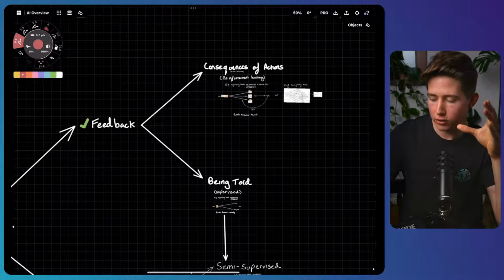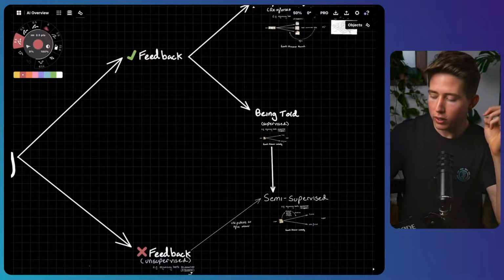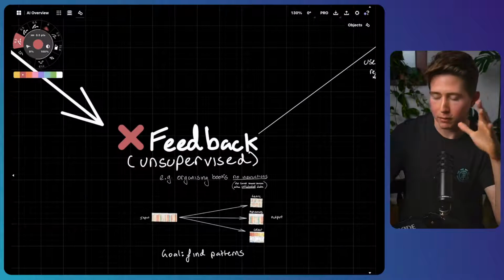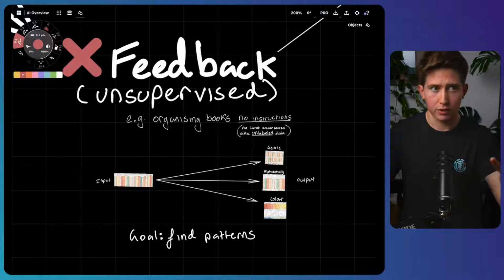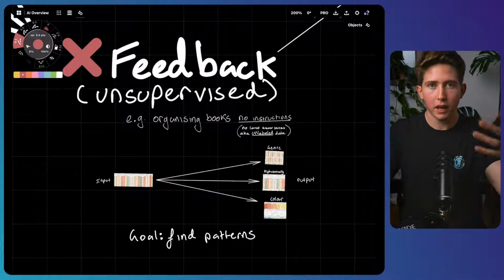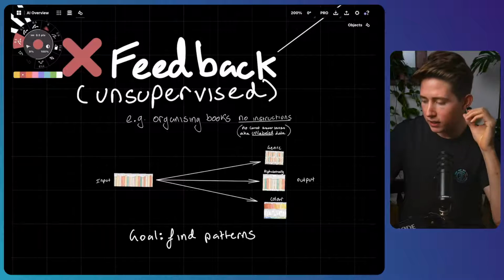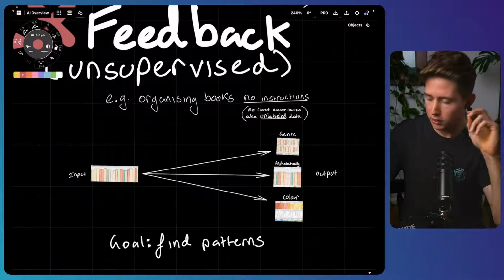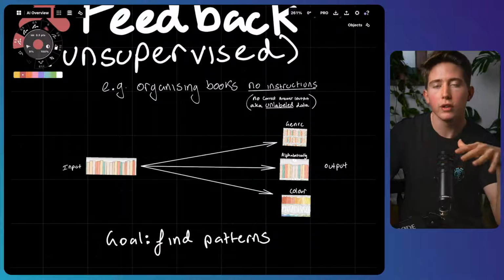However, if you think about humans, we don't only learn things with external feedback. We can also learn without any feedback at all. An example of this is how humans learn facial expressions. We're never explicitly told what a smile is when we're younger, but we pick up positive facial expressions and negative facial expressions. And an example with the running theme of organizing books is maybe you have to organize books, but once again, you have no instructions.